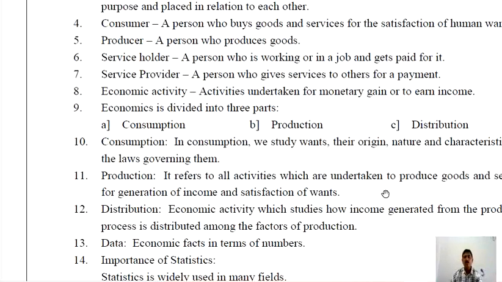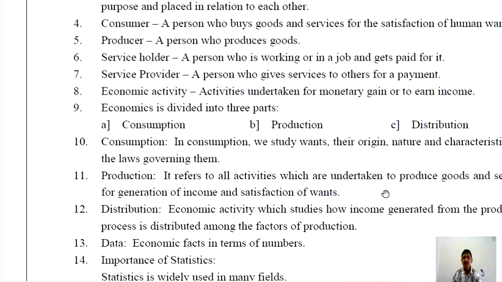Production means creation of utility in goods and services. Basically, we cannot produce anything. Everything is in existence. We only add value to it. We only create utility in it. For example, if a carpenter makes a chair from the wood, he is creating utility in the wood, so it is known as production.